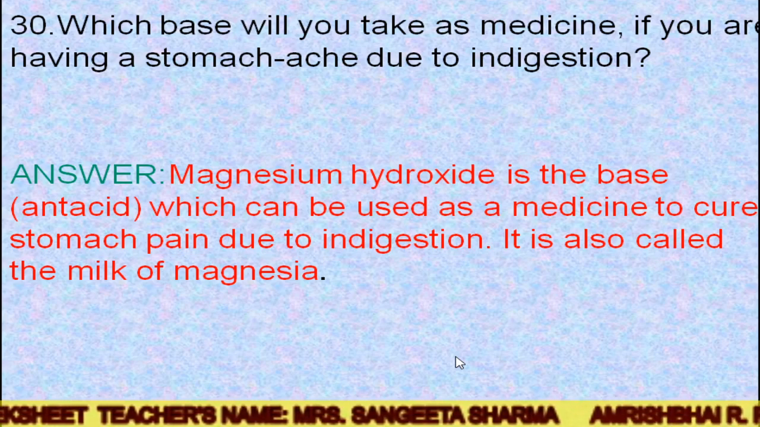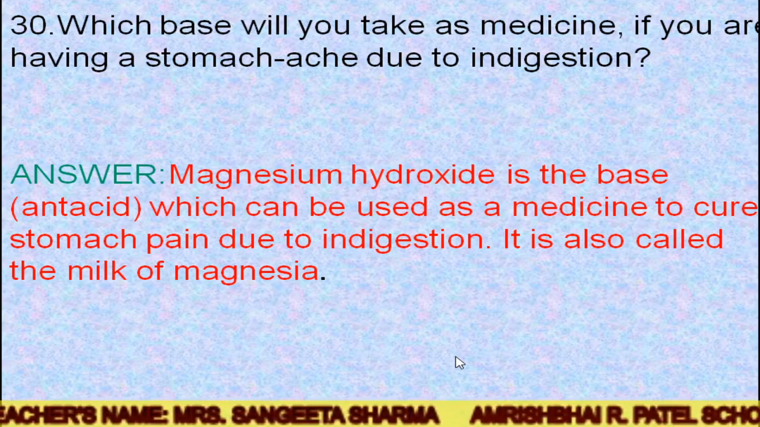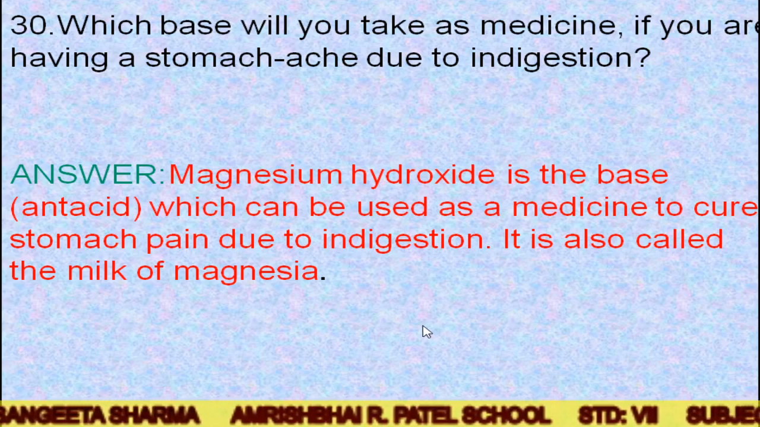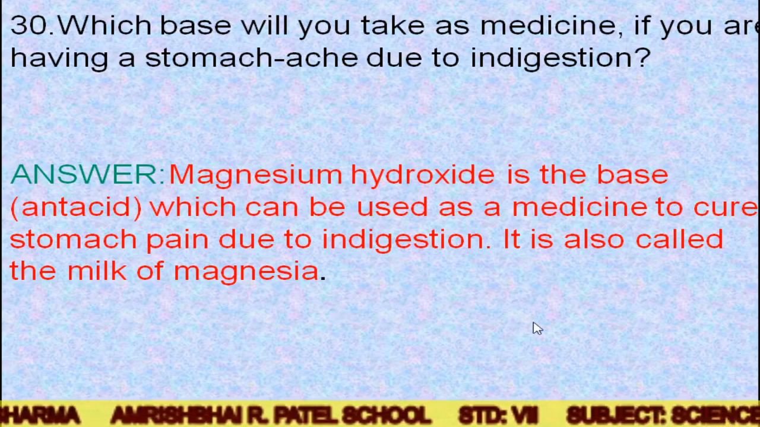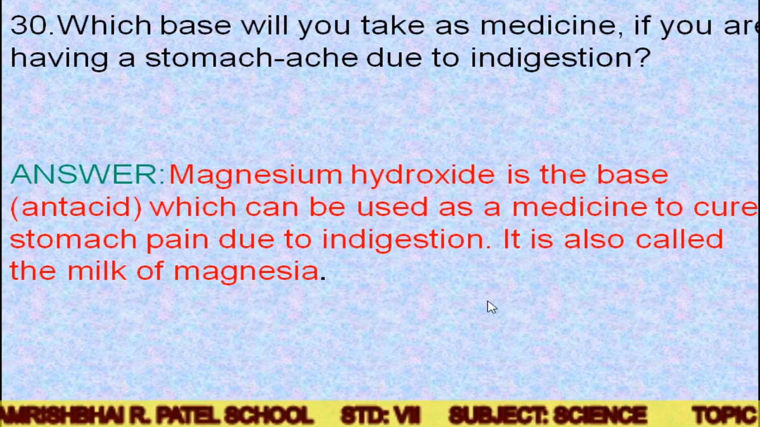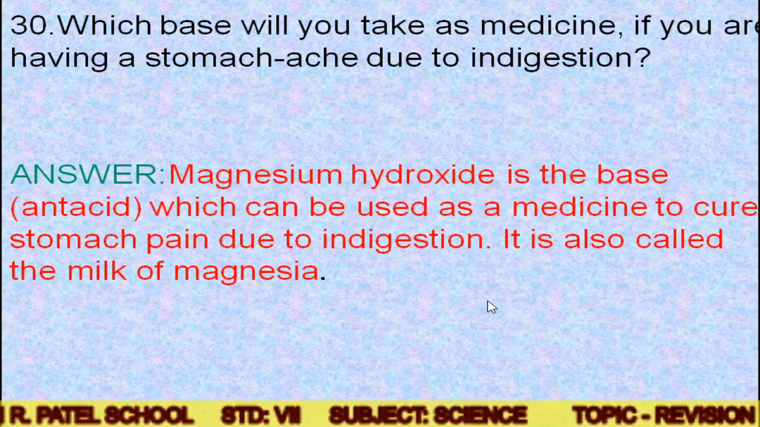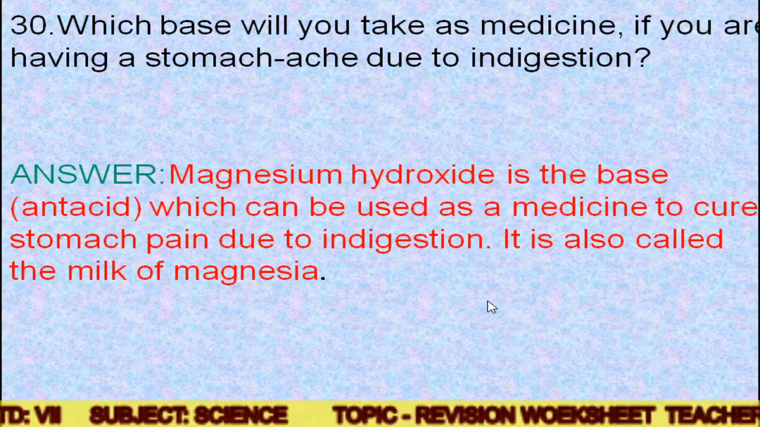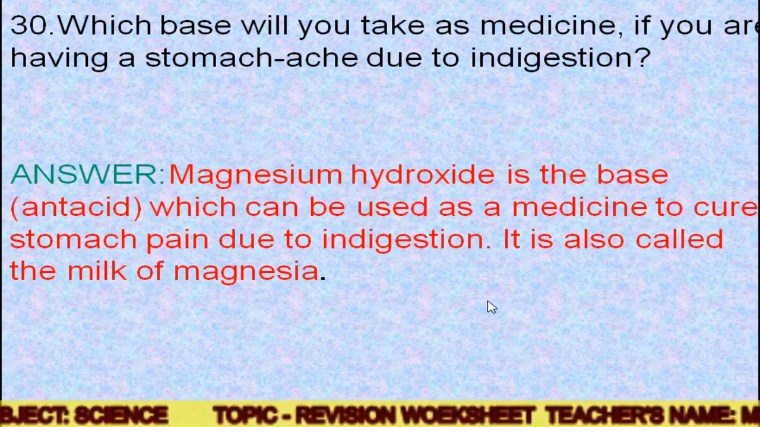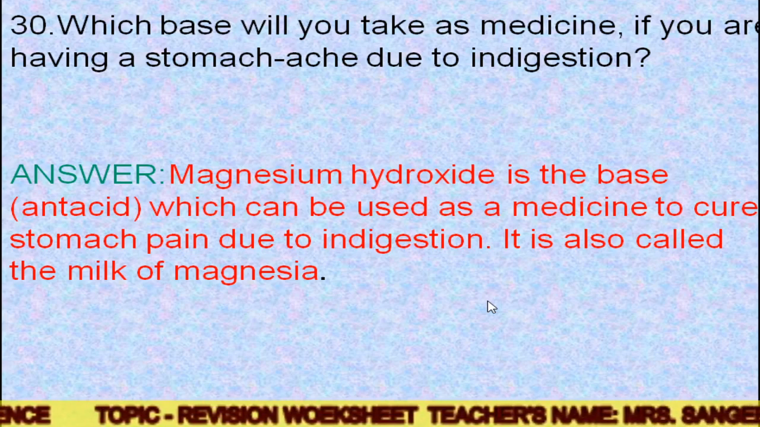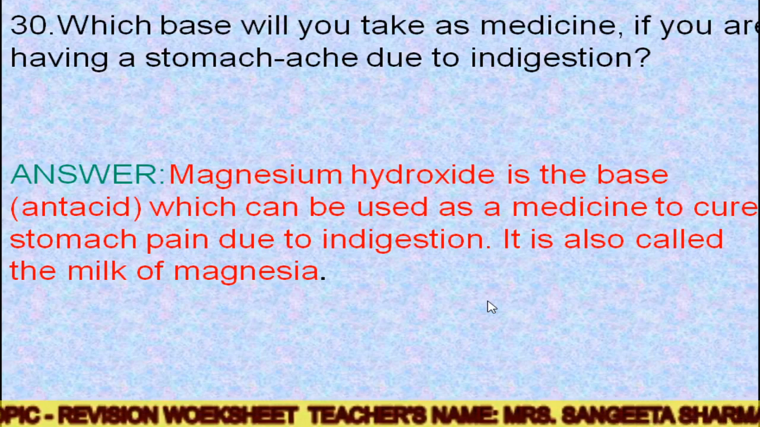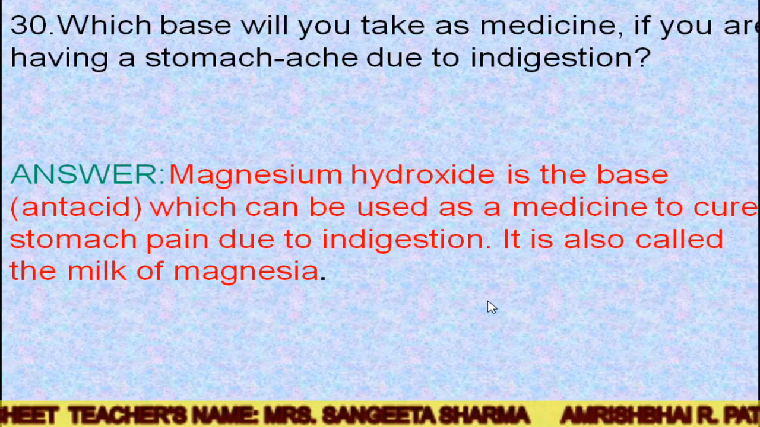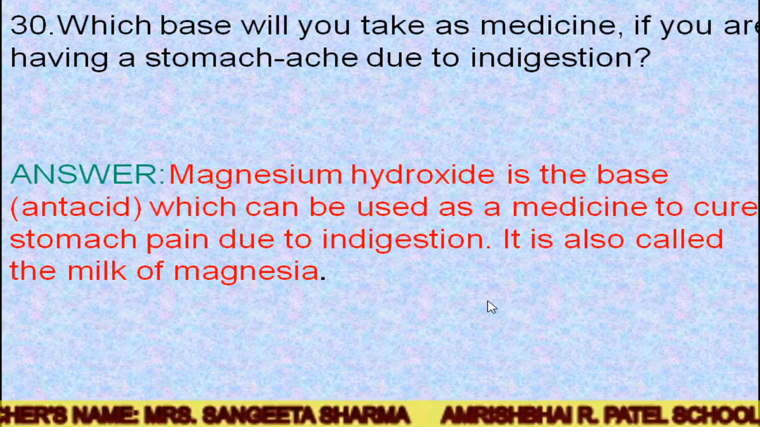As you know, in the stomach we have an acid, and which acid? This is the hydrochloric acid. It is such a strong acid. So for nullifying the effect of an acid, we have to add some kind of base into our stomach. So we take this kind of medicine which contains a base, like magnesium hydroxide. It is a mild base. This is also known as an antacid.